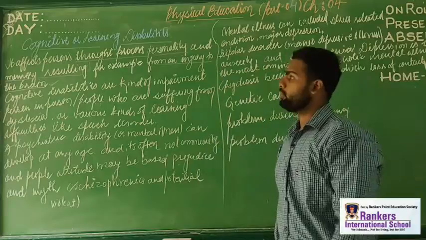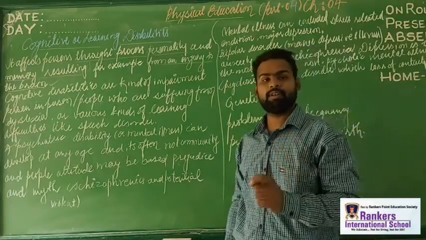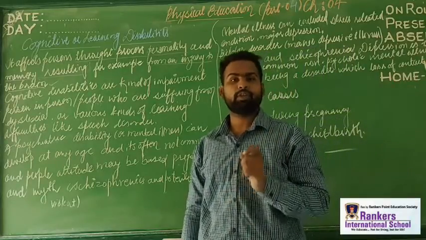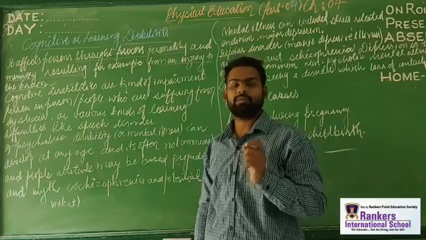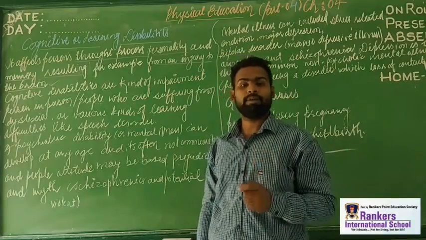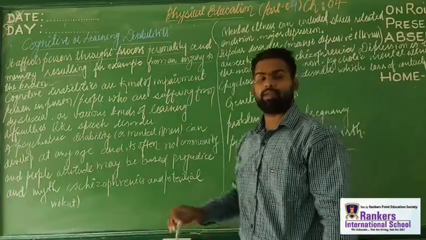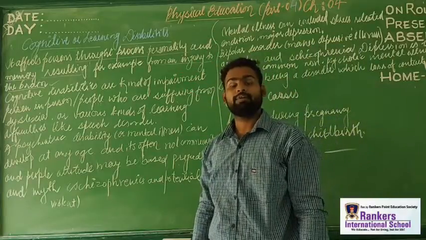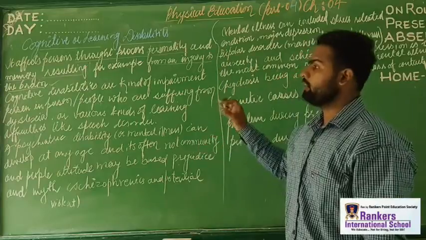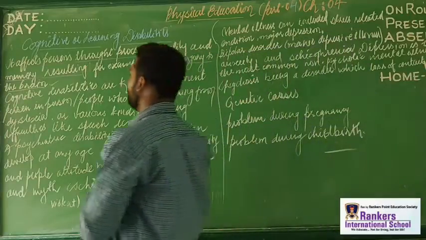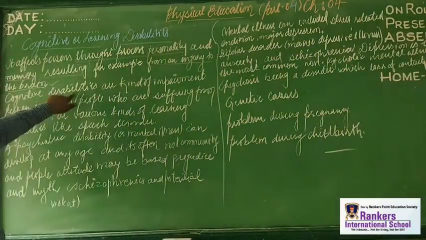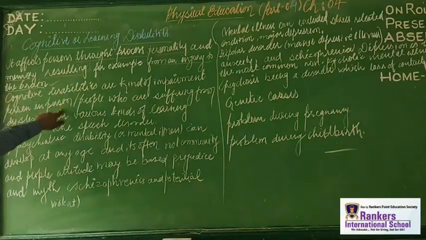So if I am talking about cognitive disability, it is clear to everyone that cognitive disability is a kind of impairment in which memory, the thought process and the personality of an individual are affected, right? And in the second line we have understood that cognitive disabilities are impairments in which people are suffering from dyslexia or various kinds of learning disability.